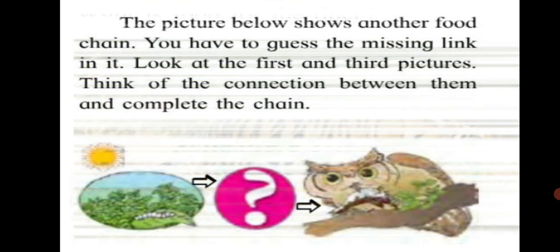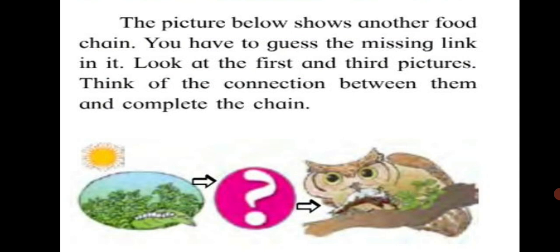Now, the picture here shows another food chain. You have to guess the missing link in it. Look at the first and third pictures. Think of the connection between them and complete the chain. In the first picture, we see a worm feeding on leaves. And in the third picture, we see an owl eating a mole or a mouse. That means the second picture is that of a mouse. The mouse feeds on these worms and the owl feeds on the mouse. So this way we can complete the chain.